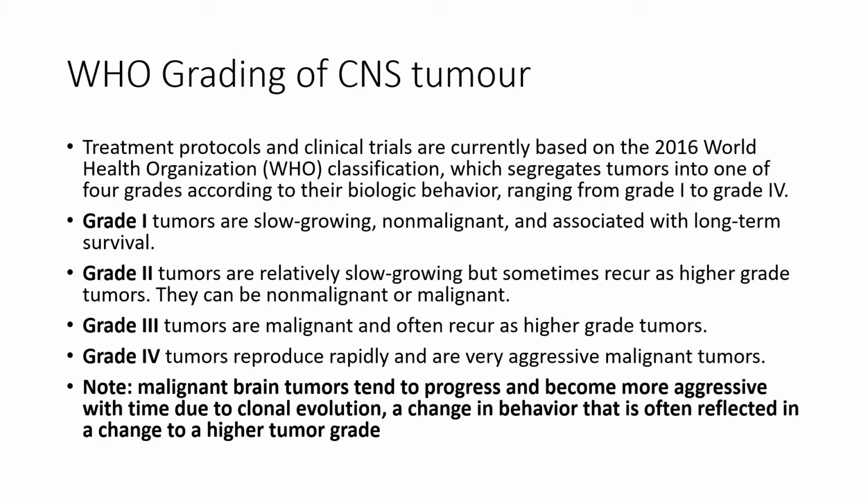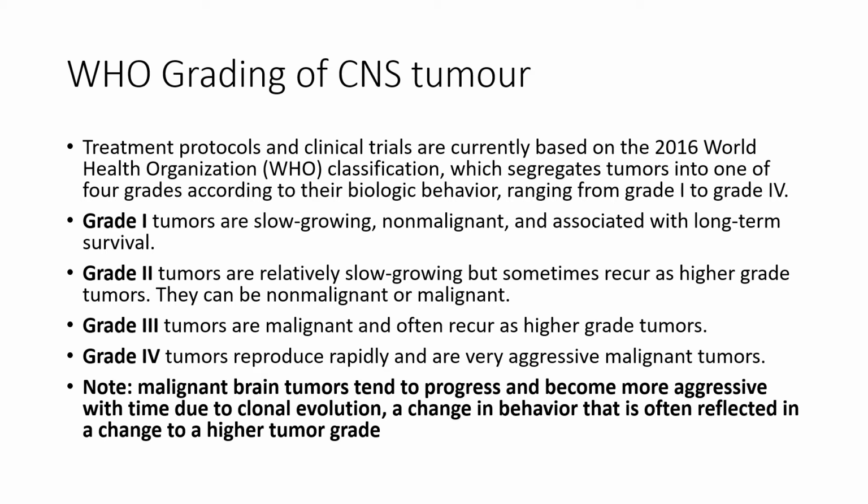Treatment protocols for the CNS tumors are currently based on the World Health Organization classification, which groups the tumors into one of four grades according to their biologic behavior. Grade 1 tumors are slow-growing, non-malignant, and associated with long-term survival. Grade 2 tumors are relatively slow-growing, but sometimes recur as higher-grade tumors.